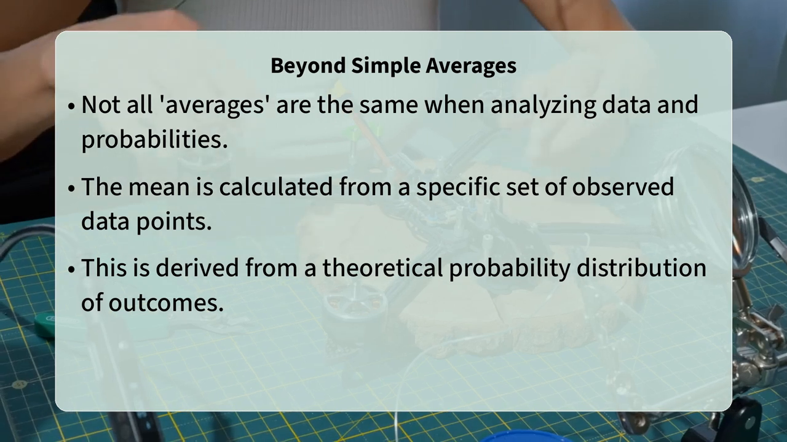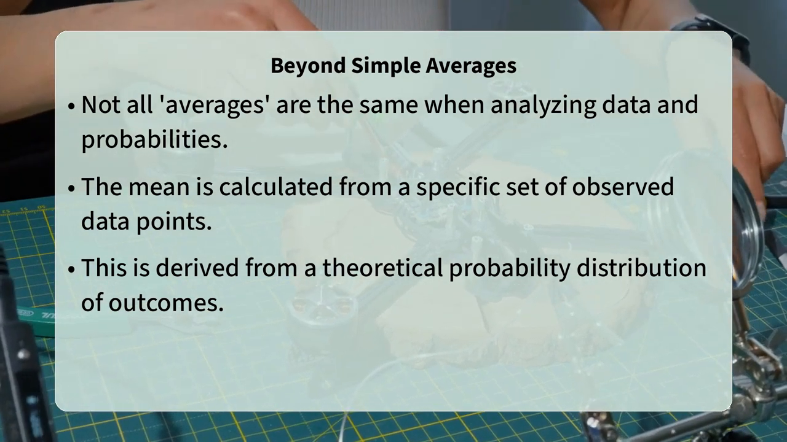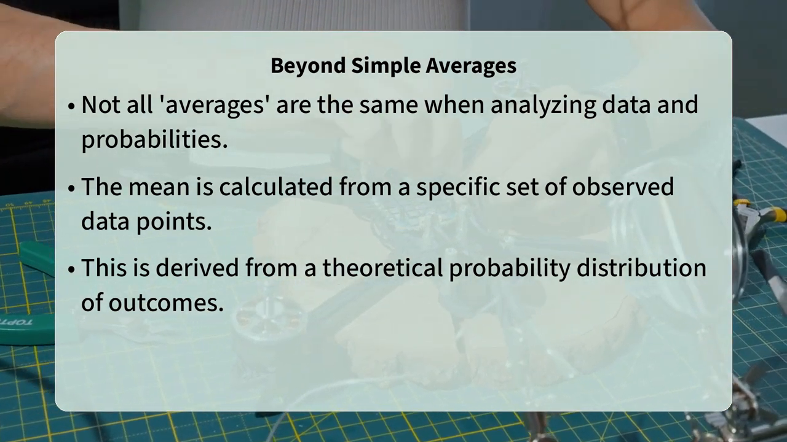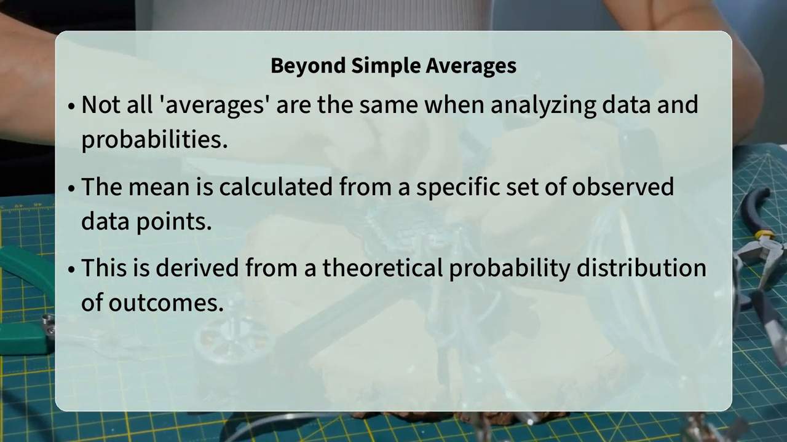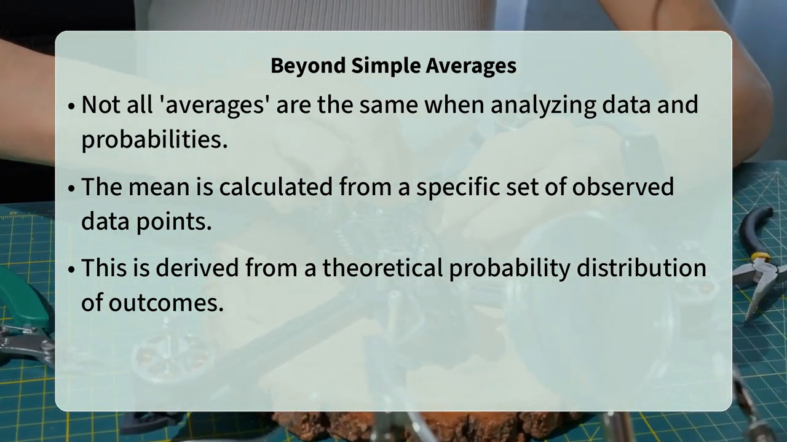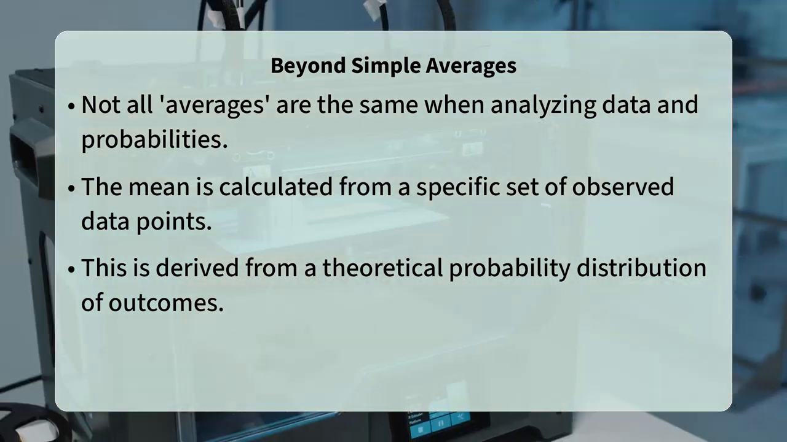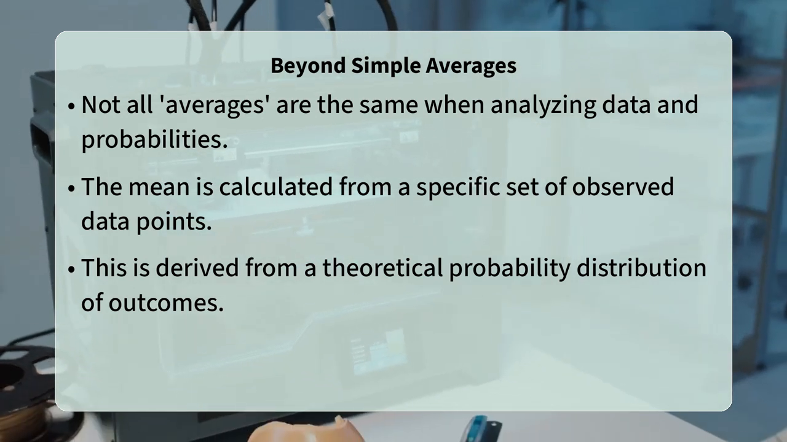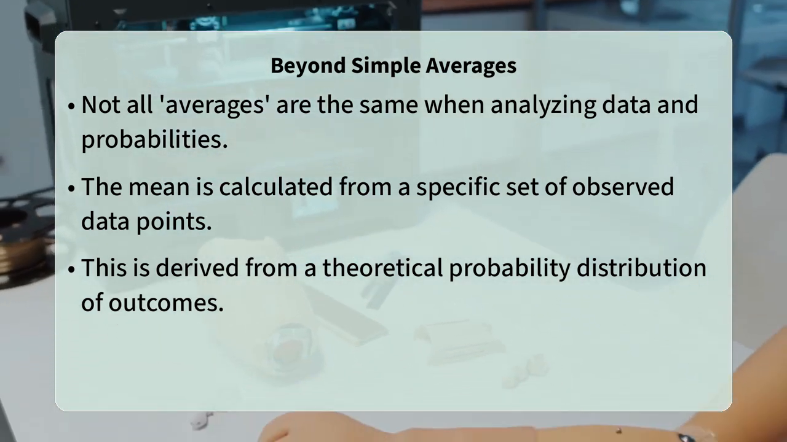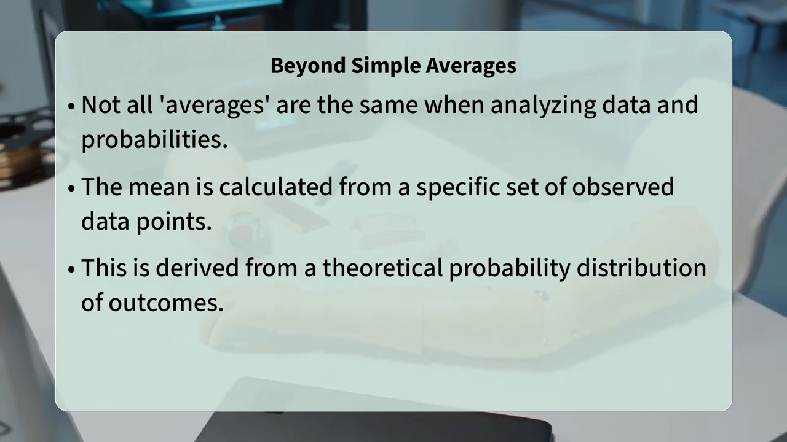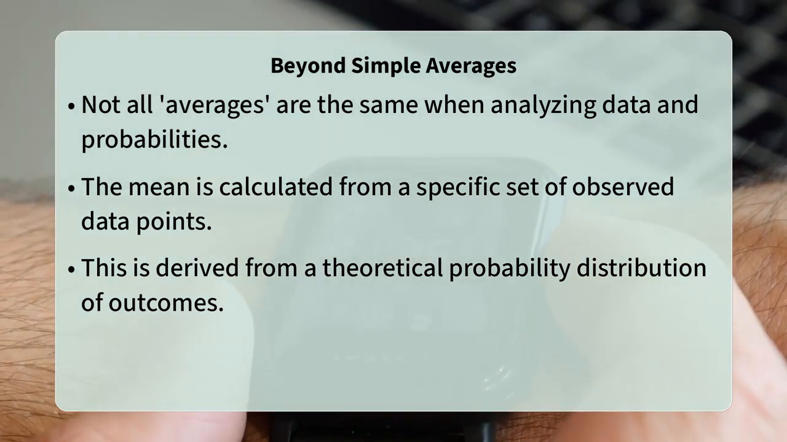The core difference between mean and expected value is their application. The mean describes the average of an observed set of data points, while the expected value represents the average outcome of a random variable based on its theoretical probability distribution. Let us break this down.